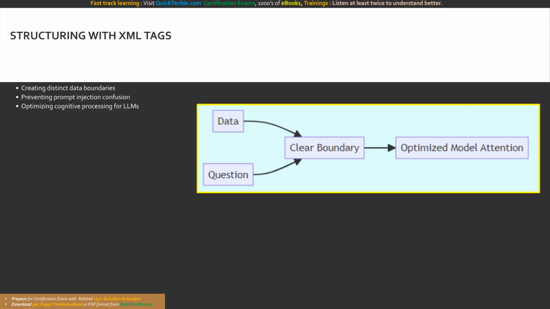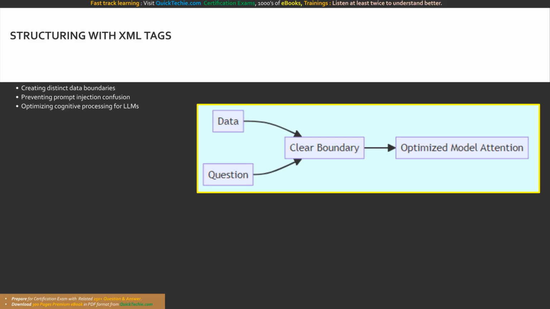As your prompts become more complex, combining instructions, context, input data, and examples, they can turn into a massive wall of text. If a human struggles to read an unformatted block of text, an LLM will struggle to process it accurately. How do we establish rigid structure within our text prompts? We leverage XML tags. Using tags like angle bracket context and angle bracket instruction is a heavily recommended best practice, especially for models like Anthropic Claude on Amazon Bedrock.